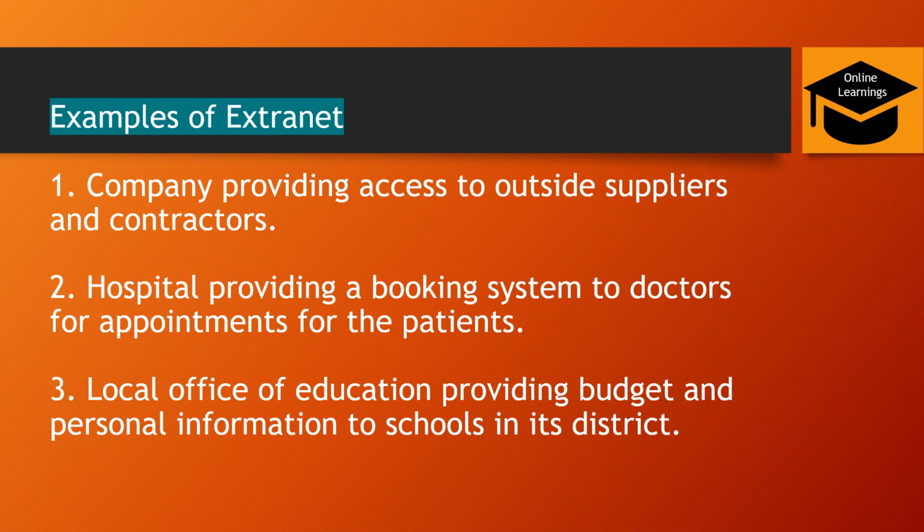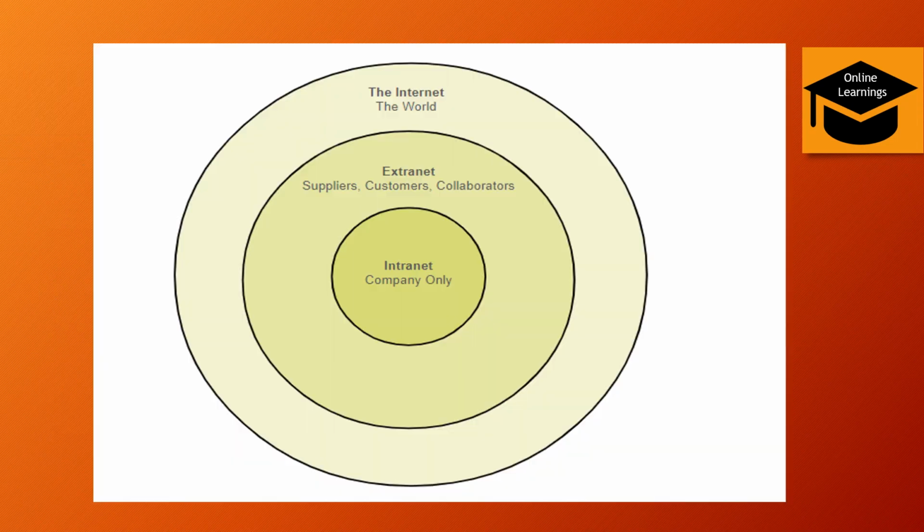The third one is a local office of education providing budget and personnel information to schools in the district. All these are examples of extranet. In a diagram, intranet means only your company's employees are able to access the company resources.